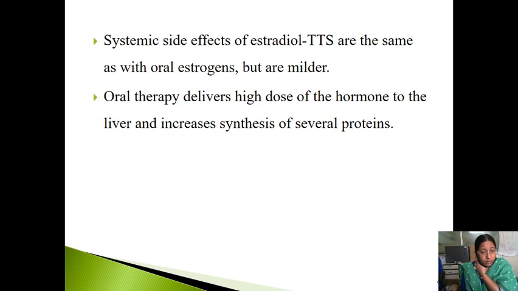Then what is the mechanism? It acts through the cytosolic receptors. They will dimerize, then there will be gene transcription, then release of mRNA and proteins in response. It has two types of receptors, ER alpha and ER beta. Why is it needed? One is for the pubertal changes, then growth and development of graafian follicles, then it is used in metabolic regions, and in the bone it increases the bone mass and also increases the apoptosis of the osteoclast.